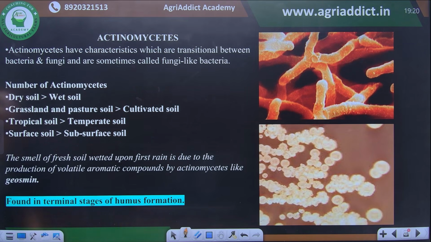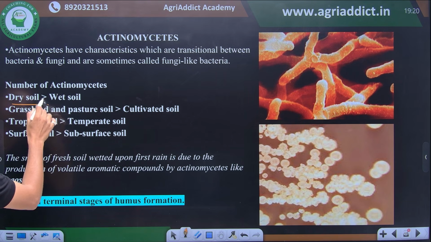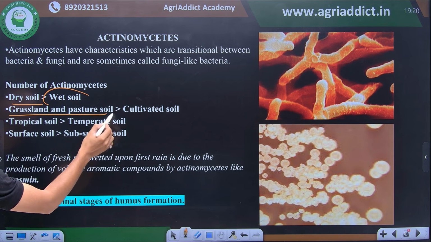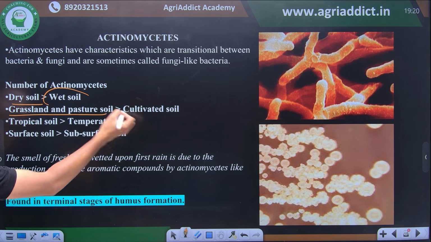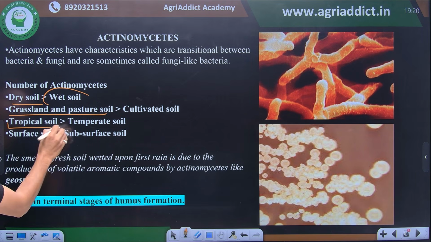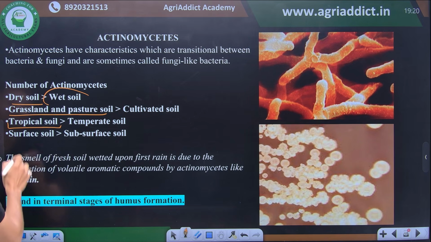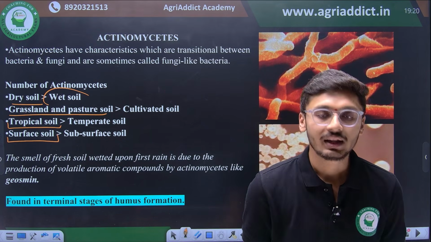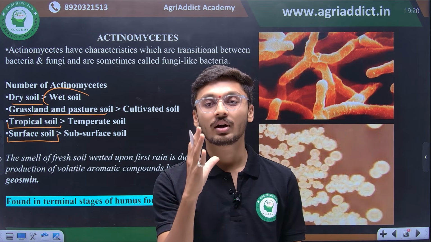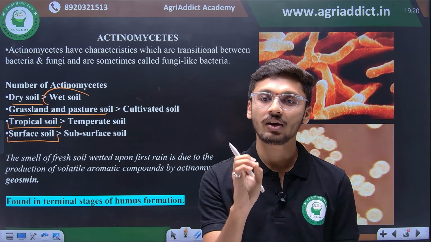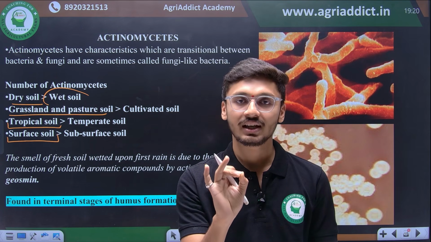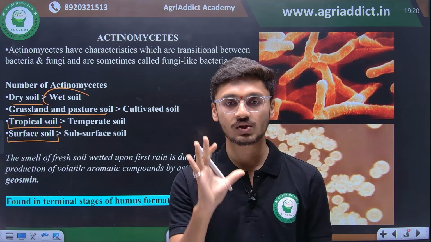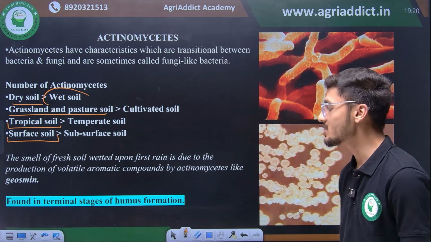Then the number of actinomycetes varies in different kinds of soil systems. They have a high amount in dry soil as compared to wet soil. Then in grassland and pasture soil, more actinomycetes are found than in cultivated soil. Tropical soils have a large population of actinomycetes, and surface soil also has a dominating population of actinomycetes as compared to subsurface soil. Then we know that the smell of soil after first rain is very commonly observed due to the action of an actinomycetes species, producing what is commonly known as geosmin. Then these are found in terminal stages of humus formation.